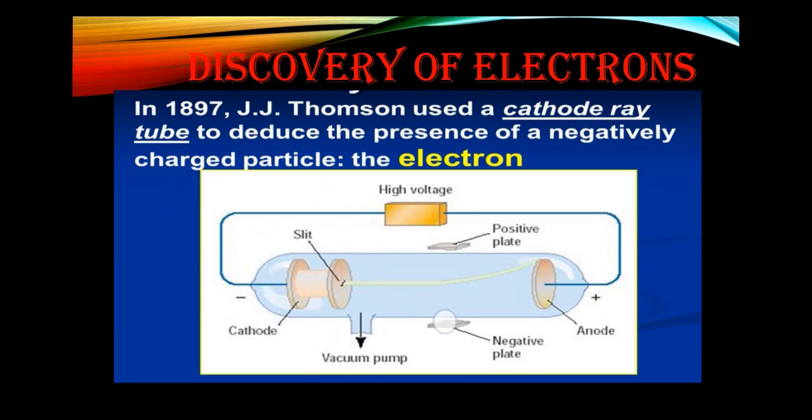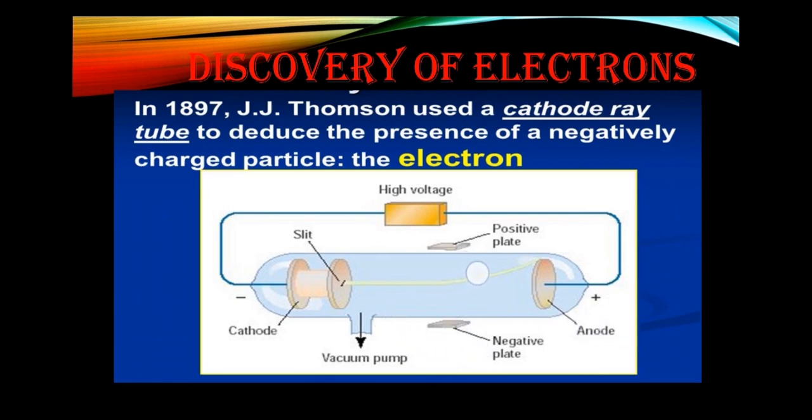This one is the cathode and this one is the anode, and a negative plate and a positive plate are placed near the tube. When high voltage is applied, the cathode emits some light rays which travel towards the positive plate, the anode. Now what J.J. Thomson did was put two plates here.